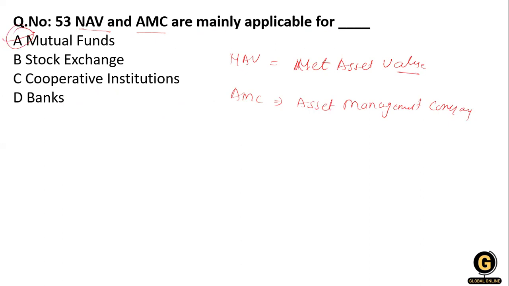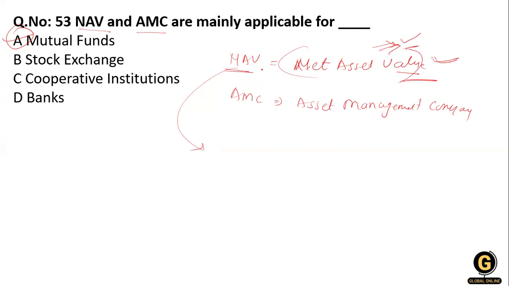We use NAV for mutual funds. NAV is the unit price of the mutual fund scheme. We calculate the net asset value in the mutual fund, and you know that we buy or sell a mutual fund on the basis of the NAV.